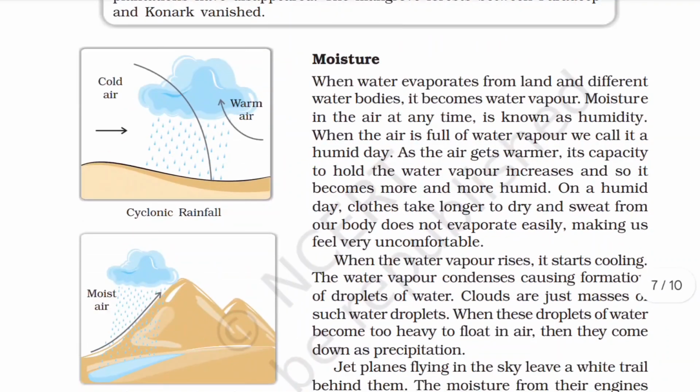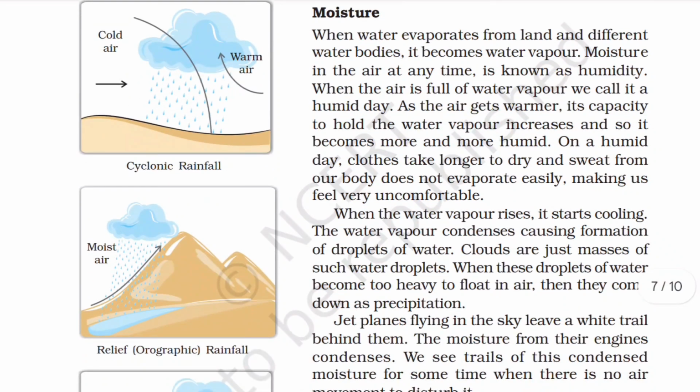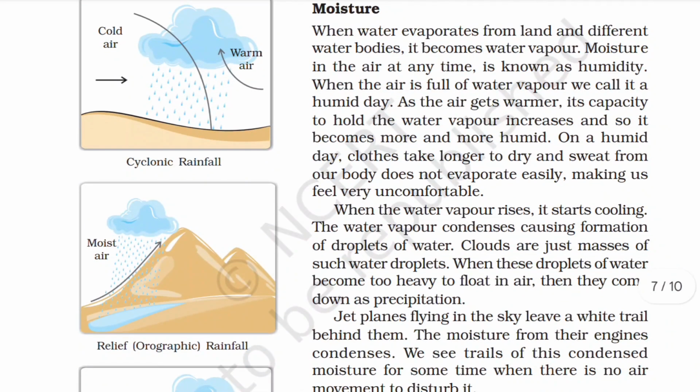Moisture. When water evaporates from land and different water bodies, it becomes water vapor. Moisture in the air at any time is known as humidity. When the air is full of water vapor, we call it a humid day. As the air gets warmer, its capacity to hold water vapor increases, so it becomes more and more humid. On a humid day, clothes take longer to dry. Sweat from our body does not evaporate easily, making us feel very uncomfortable.